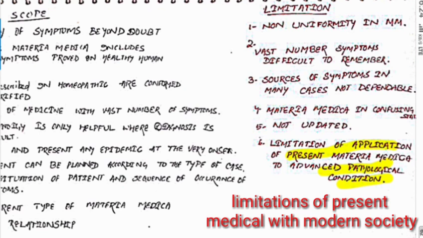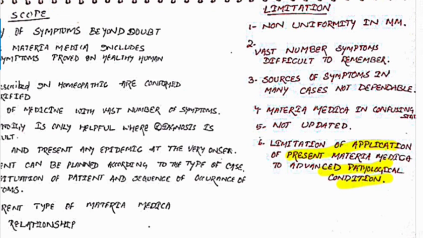That's why it is very difficult for people to rely upon the subjective symptoms told by the prover. So in this way we discussed the scope and limitations of homeopathic materia medica, their points and their explanation. Thank you.